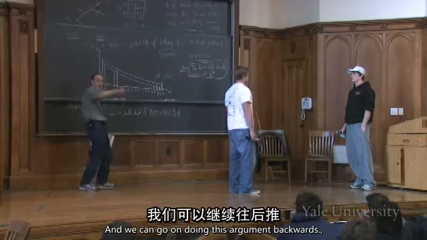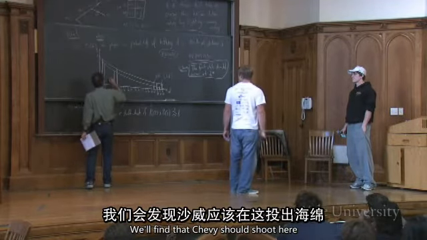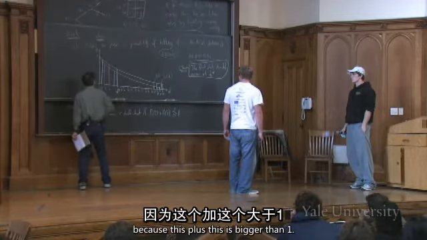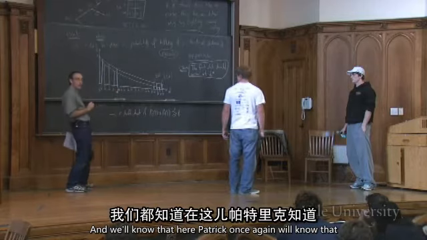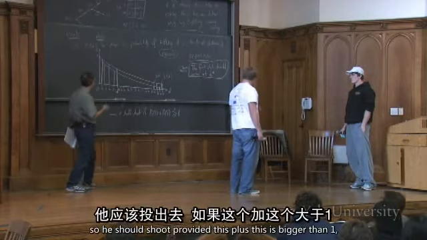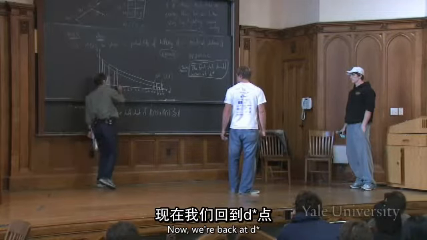And we can go on doing this argument backwards. We'll find that Cheby should shoot here, because this plus this is bigger than 1. And we'll know that here, Patrick, once again, will know that Cheby's going to shoot tomorrow, so he should use fact B. So he should shoot, provided this plus this is bigger than 1, but it is. And now we're back at D star.